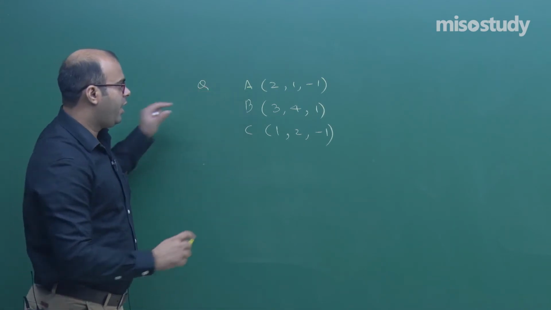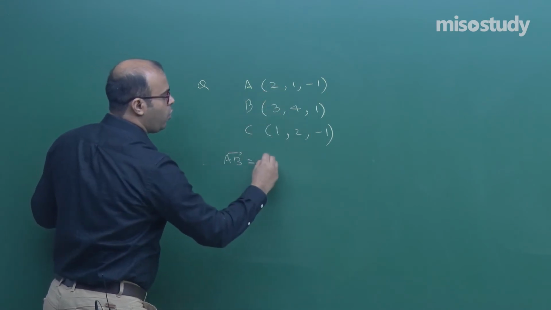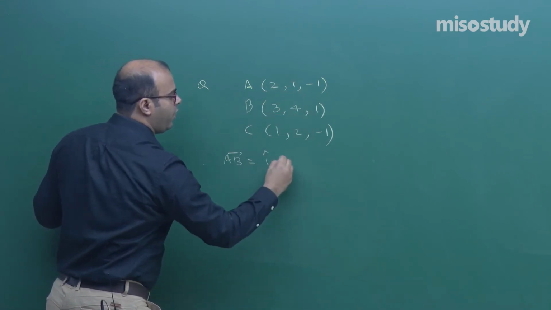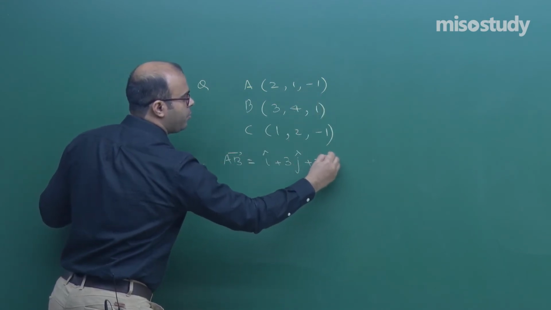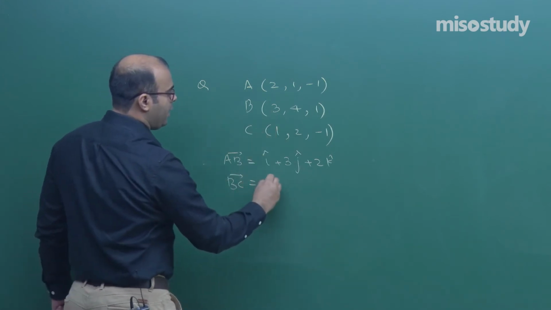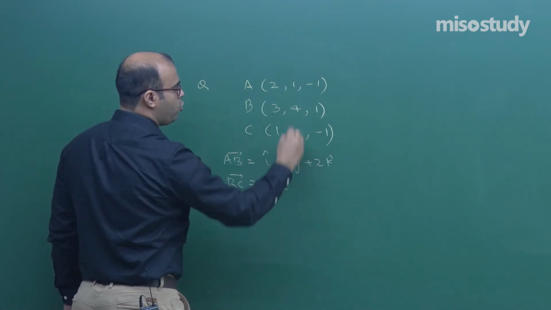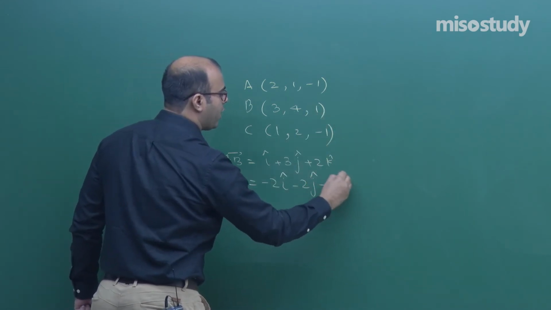We take the vector AB. What is AB vector? 3 minus 2 i cap, 4 minus 1 j cap and 1 minus minus 1 k cap. What is the vector BC, let us say? So this is 1 minus 3, minus 2 i cap, 2 minus 4, minus 2 j cap, minus 1 minus 2 k cap.